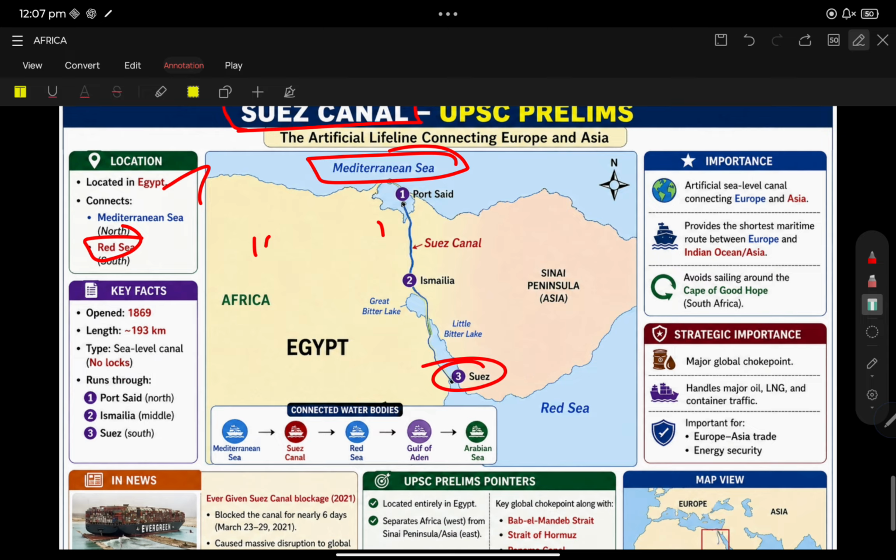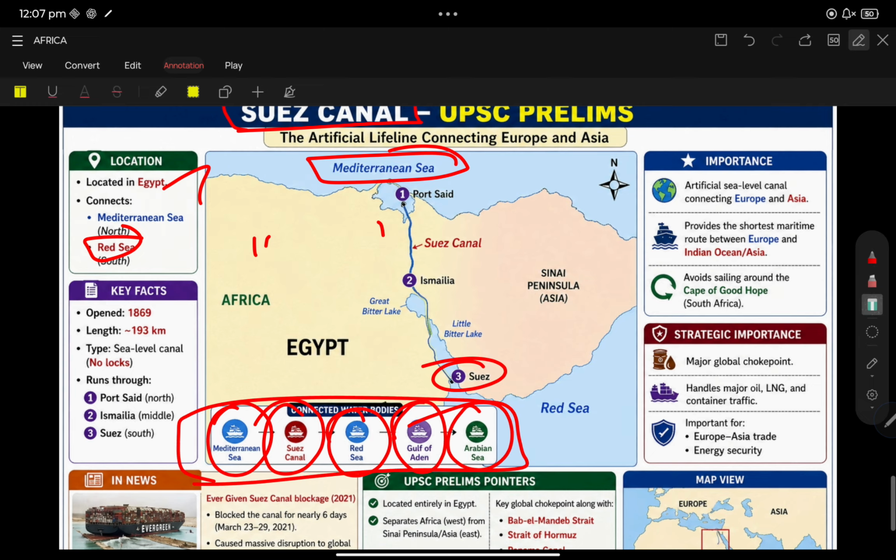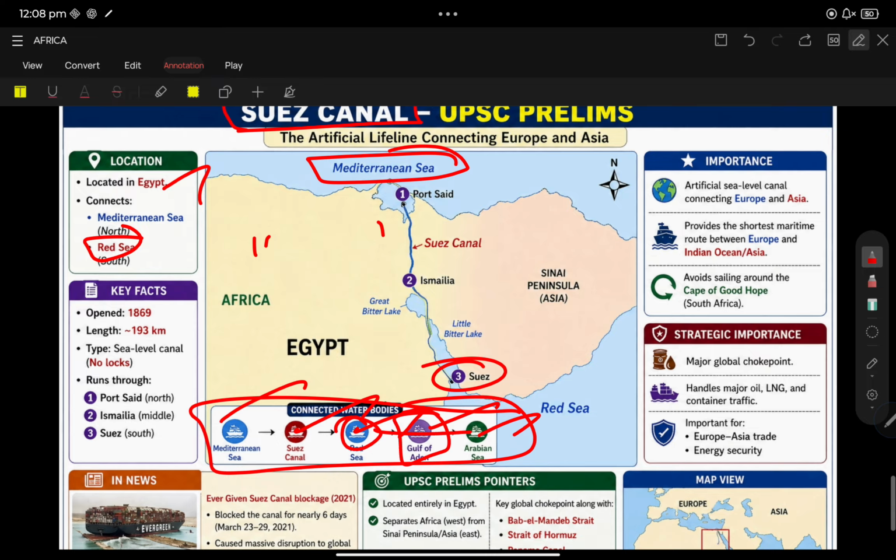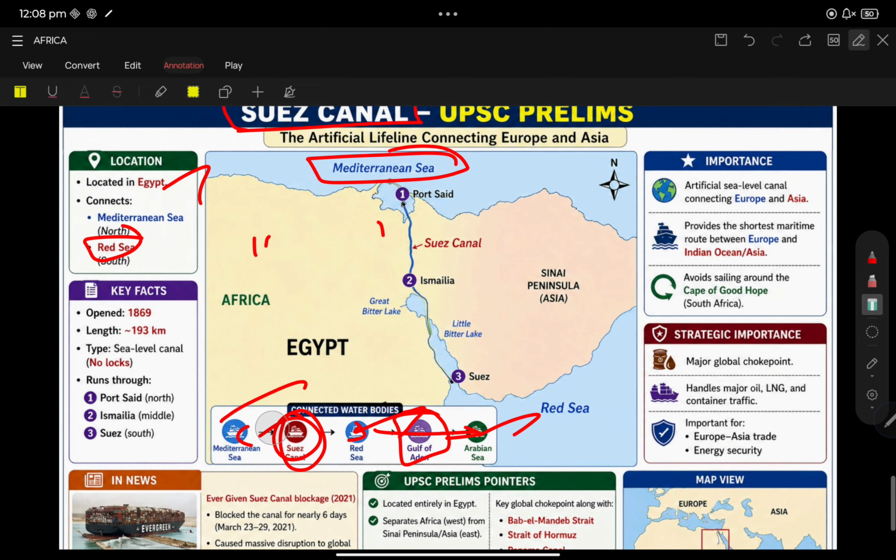The Mediterranean Sea connects to the Suez Canal, Red Sea, Gulf of Aden, and Arabian Sea. UPSC may ask a question with respect to this area. The Gulf of Aden connects the Red Sea with the Arabian Sea. The Suez Canal connects the Mediterranean Sea with the Red Sea. This is very important for the prelims.